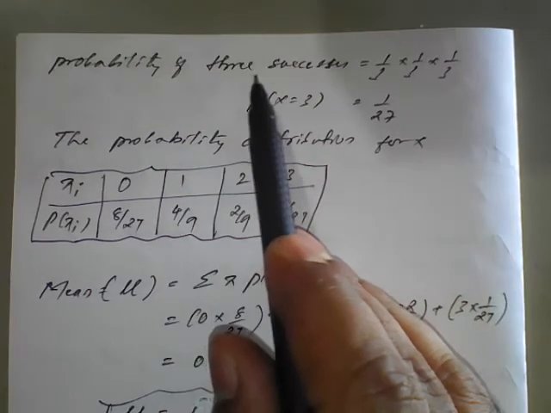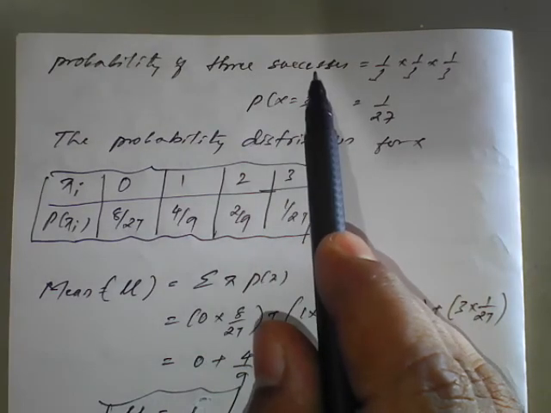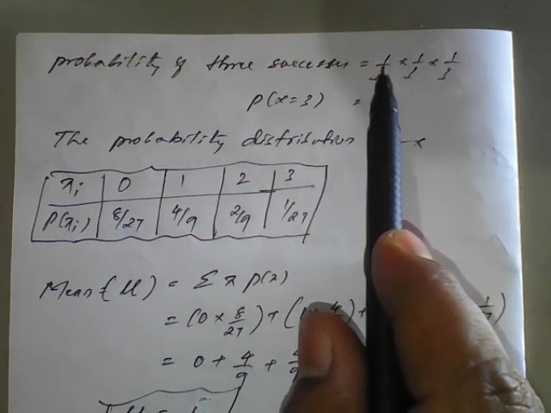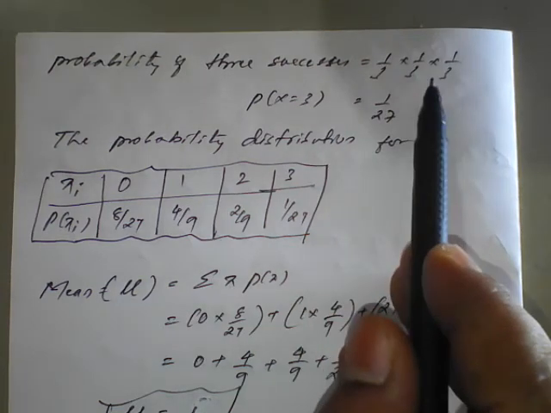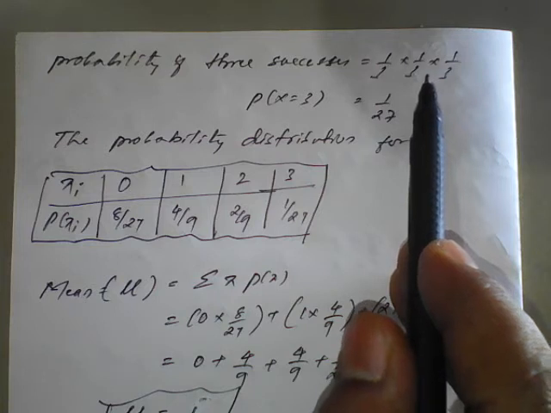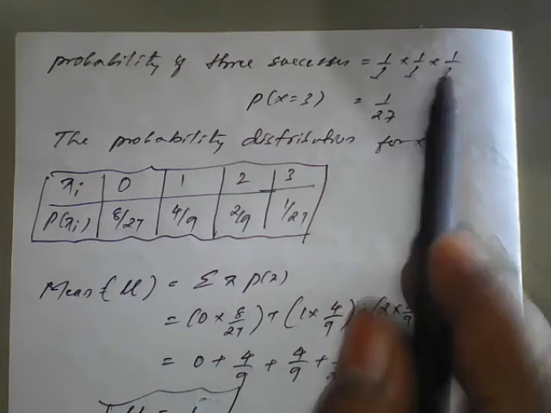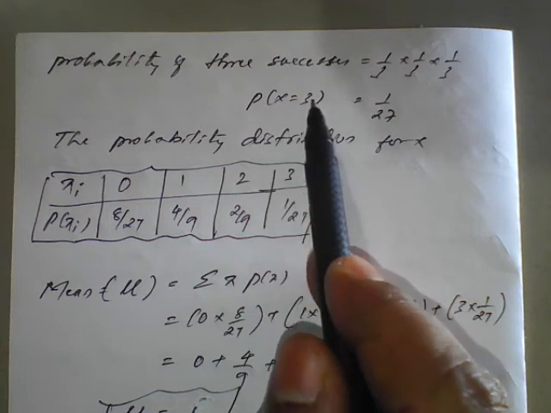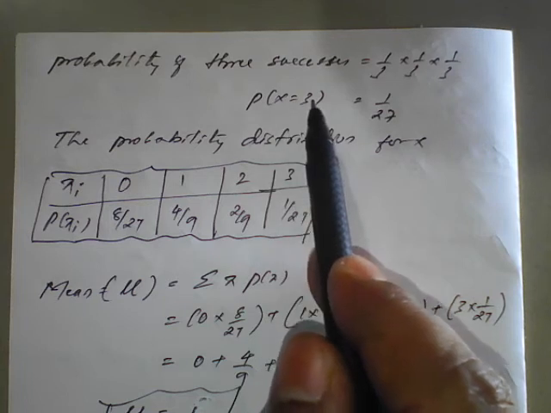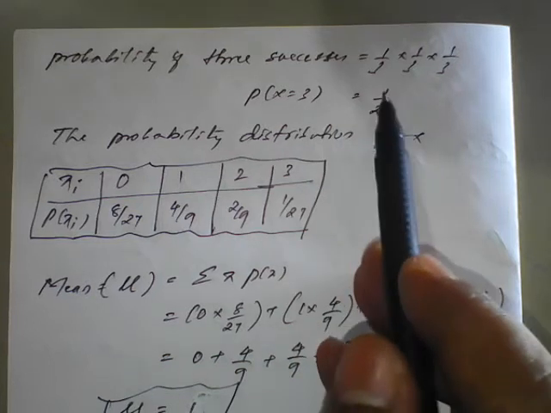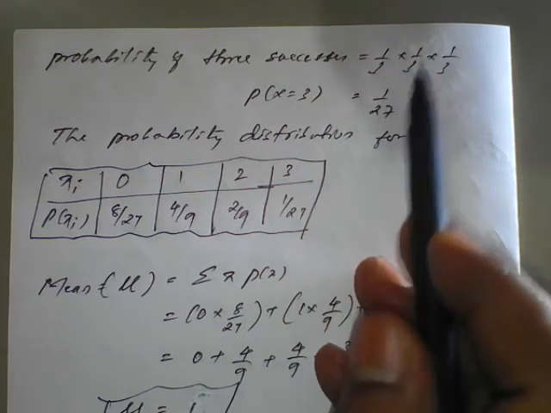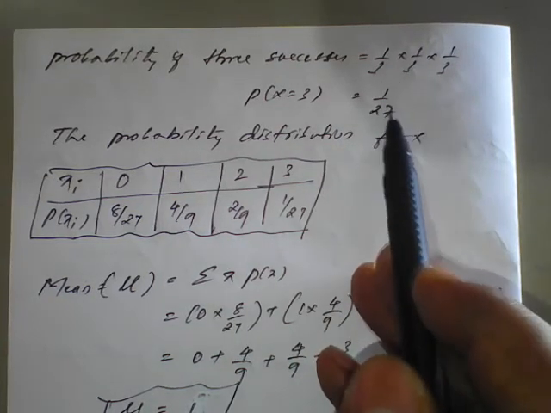Next, the probability of 3 successes. All 3 are successes, so 1 by 3, 1 by 3, 1 by 3. Why 1 by 3? We have seen at the start that the probability of success we got is 1 by 3. That's why it is 1 by 3, 1 by 3, 1 by 3, which means here x is 3. All 3 faces show either 1 or 6, so it is a success. Therefore the result of 1 by 3 into 1 by 3 into 1 by 3 is 1 by 27.